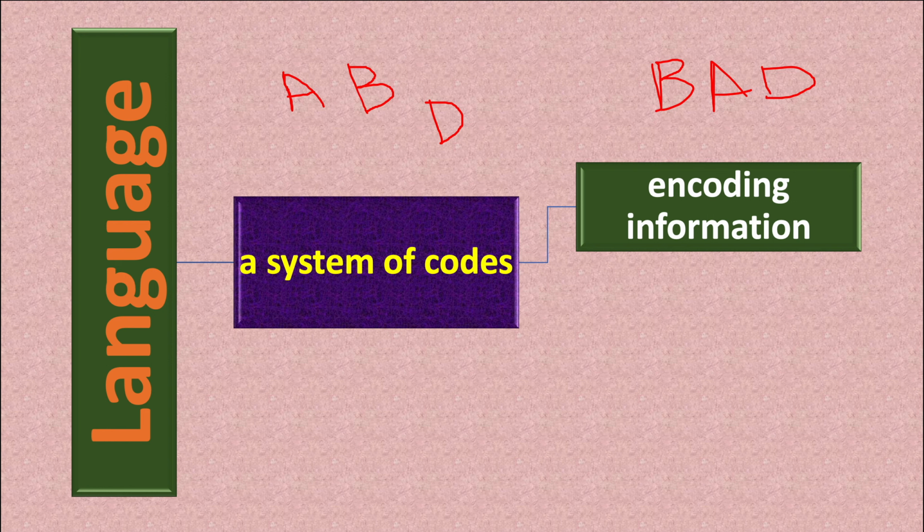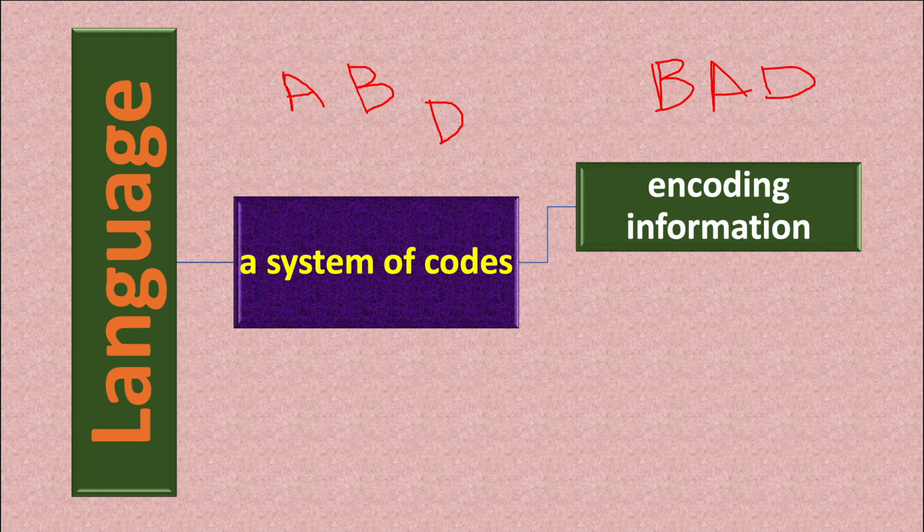We have 26 letters, and with the help of those letters, those codes, if you put them into order, you can make a lot of words. That is to say, encoding information. You arrange those codes into proper order, into proper system.